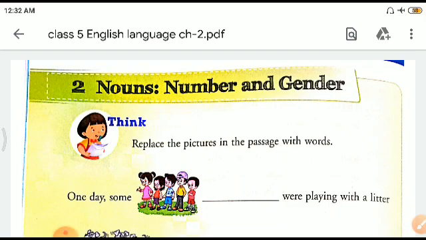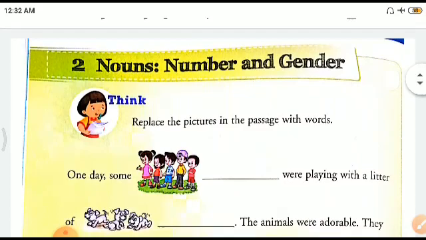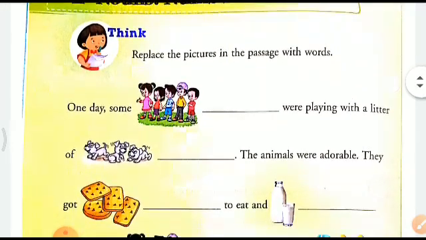And today we will be studying about nouns, their number and gender. Now think, replace the pictures in the passage with words. One day some, and look at the picture here. You see some children here. So one day some children were playing with a litter of. See the picture here, children.